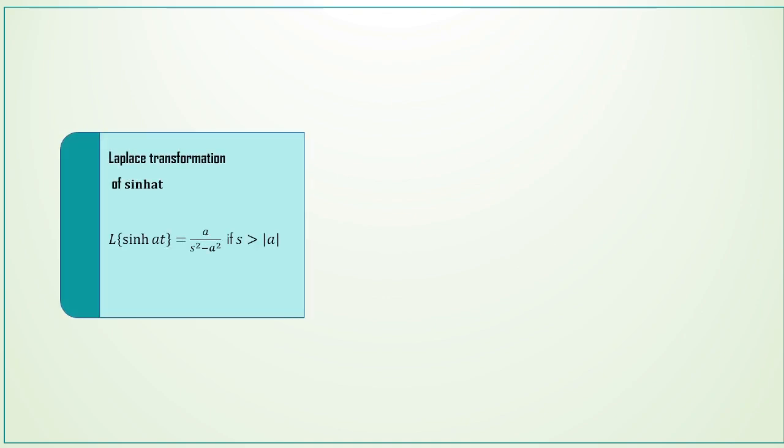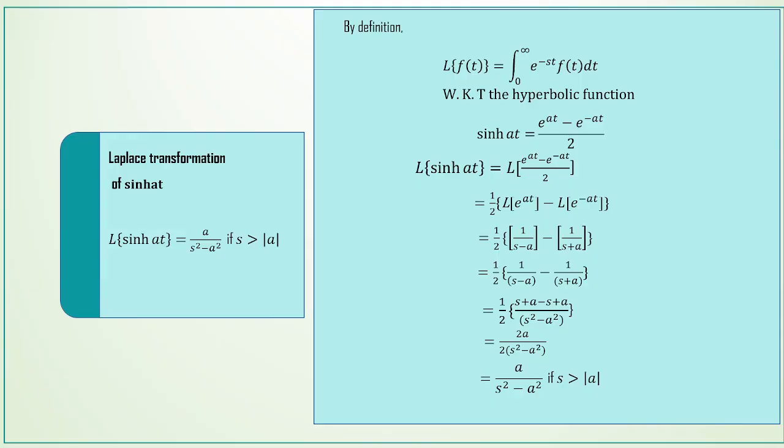Similarly, we can find the Laplace transformation of sin hat. The hyperbolic function for cos hat is e power at plus e power minus at by 2, and sin hat is e power at minus e power minus at by 2.